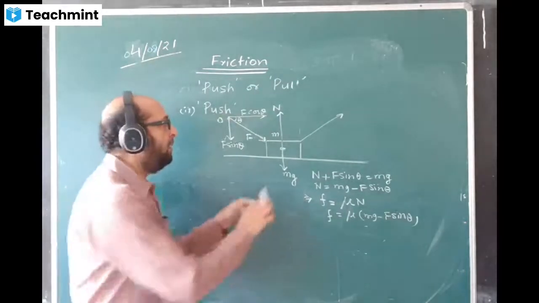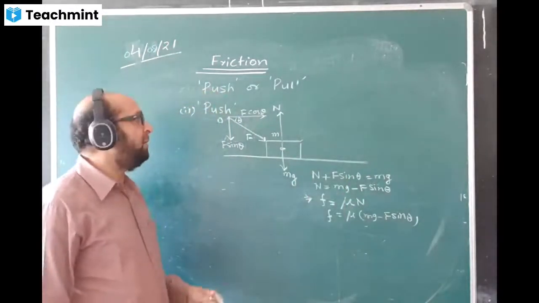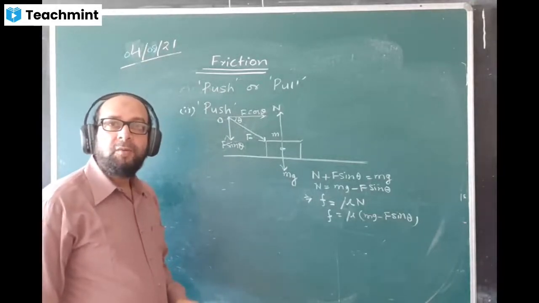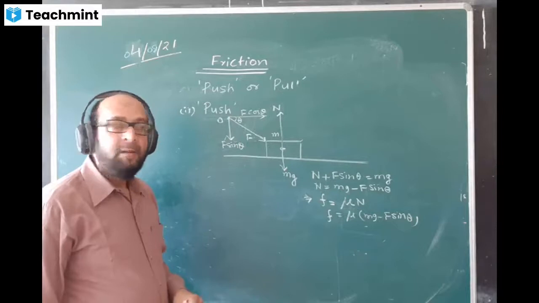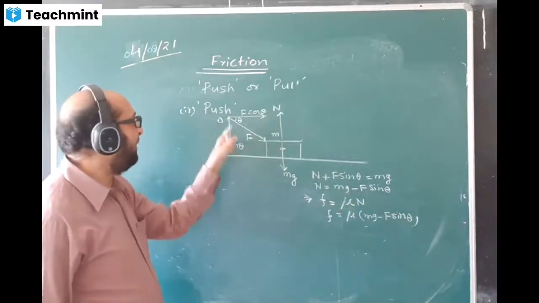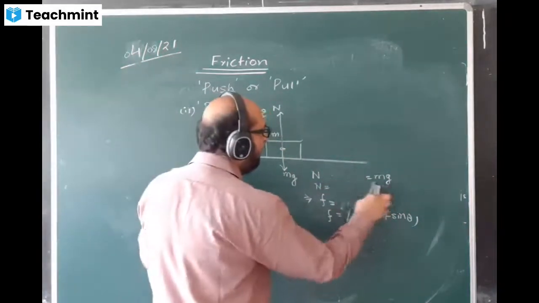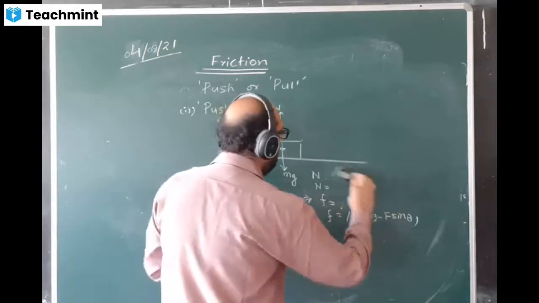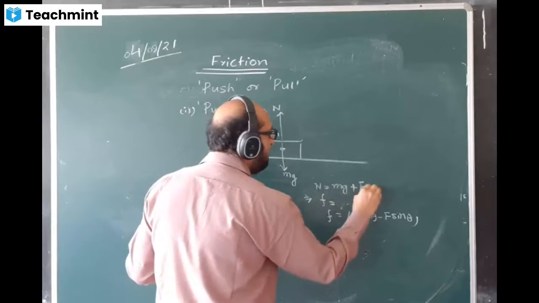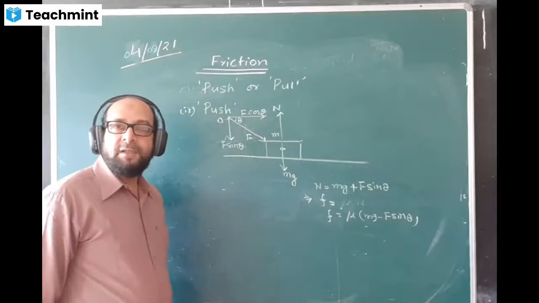All right. Now tell me, what is the value of normal reaction here in this case? How much is the normal reaction here? mg plus F sin theta. Yes. N is acting up, mg is acting downward, and F sin theta is also acting downward. This time the normal reaction value will come mg plus F sin theta. N equal to mg plus F sin theta.